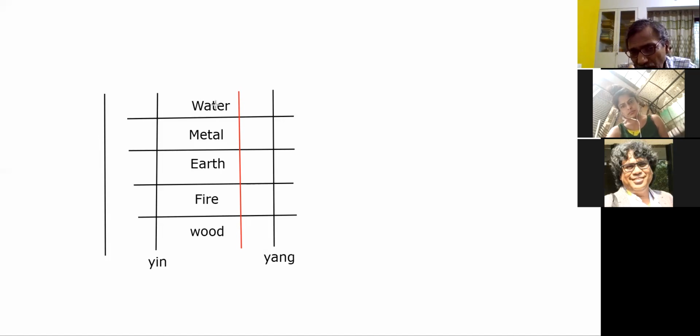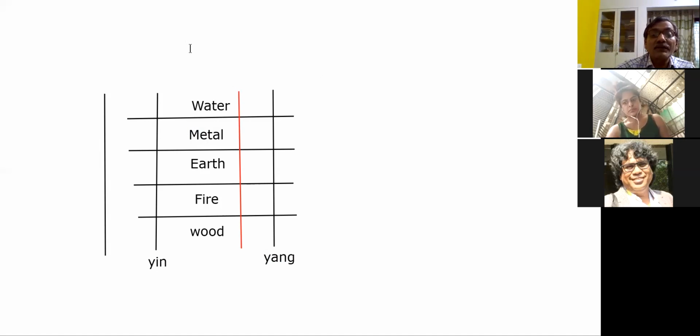as a person is growing from earth to metal, what is happening? He may be becoming a little less strong physically, but he is becoming more strong mentally. And if he is growing from metal phase to water phase, he is growing more matured and more wise. So that is also tonification. So tonification has three aspects now.